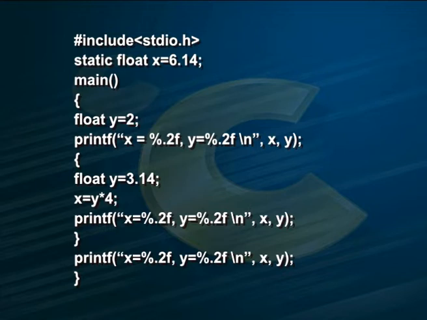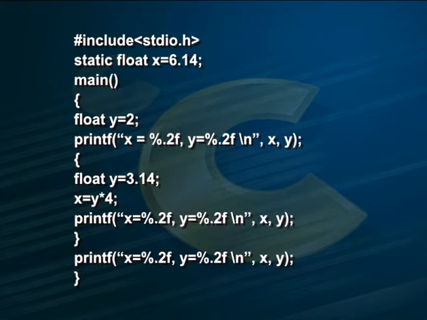Within main, within braces, float y is equal to 2; printf x is equal to %0.2f, y is equal to %0.2f, x comma y. Within the inner brace, float y is equal to 3.14; x is equal to y into 4; printf x is equal to %0.2f, y is equal to %0.2f, x comma y, close the brace.